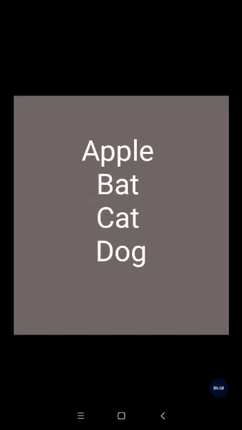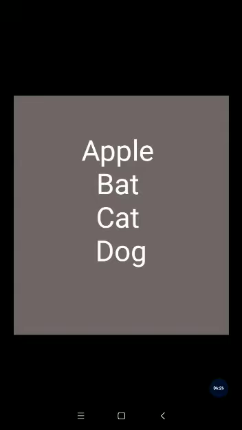Again, we will revise. In the alphabetical order, the letters are arranged A, B, C, D, E. Like this, I have given four words. First one is apple, then bat, then cat, then dog. So, we all know A comes first. A is the first letter. So, which word will be first? A for apple.